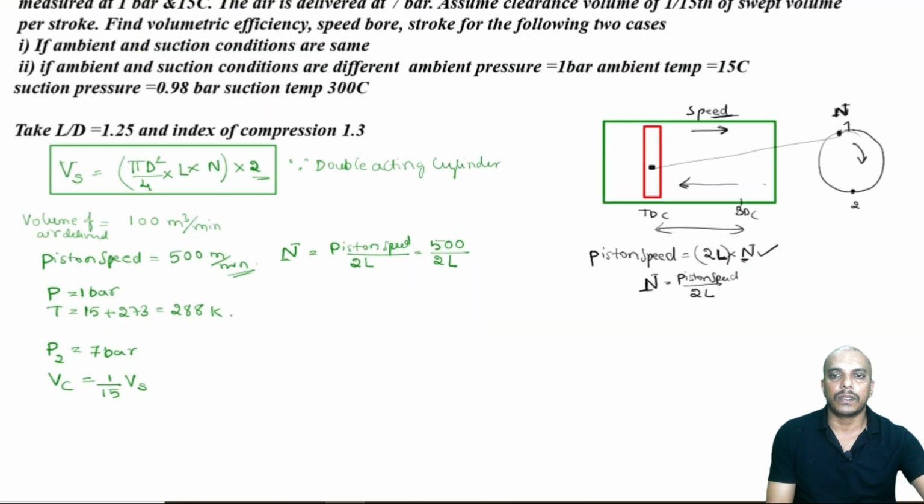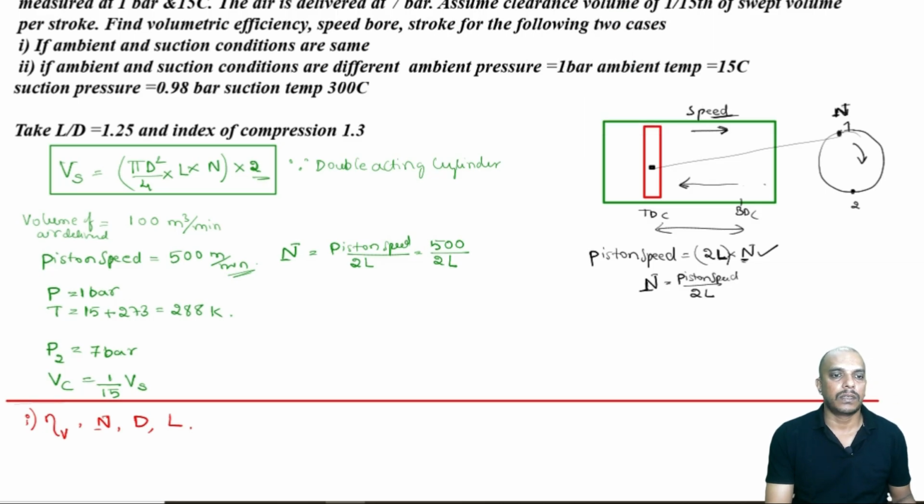Therefore, we will go for the first sub-question: find the volumetric efficiency, and then speed and bore, meaning diameter, and stroke for the following two cases. So there are two cases. Let us take the first case. Okay. For both cases we will have to find out volumetric efficiency, speed, diameter and length.